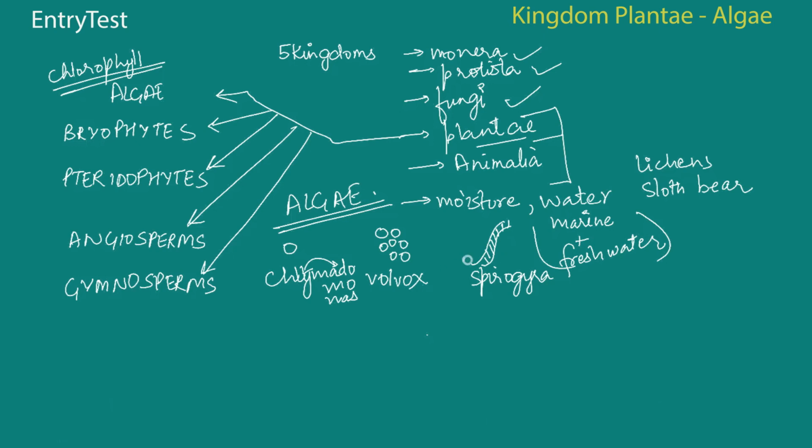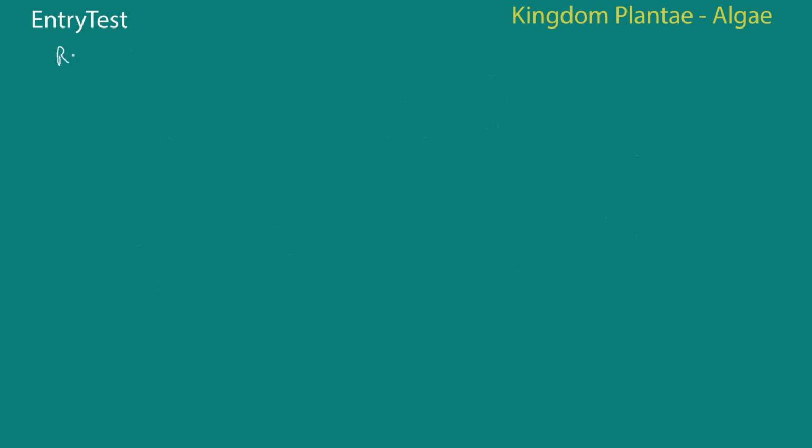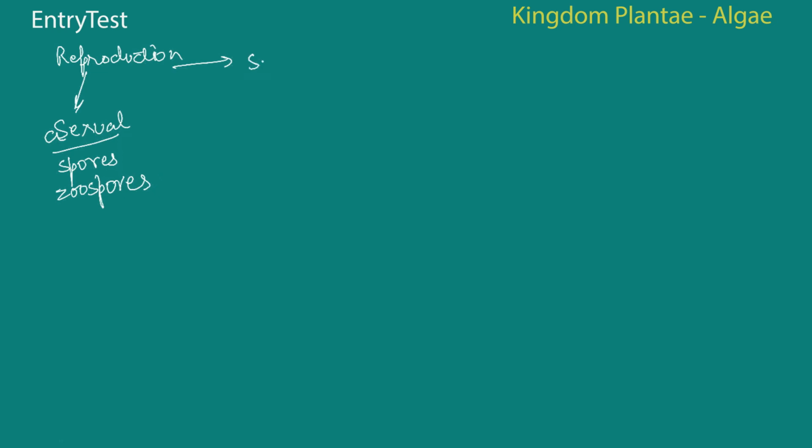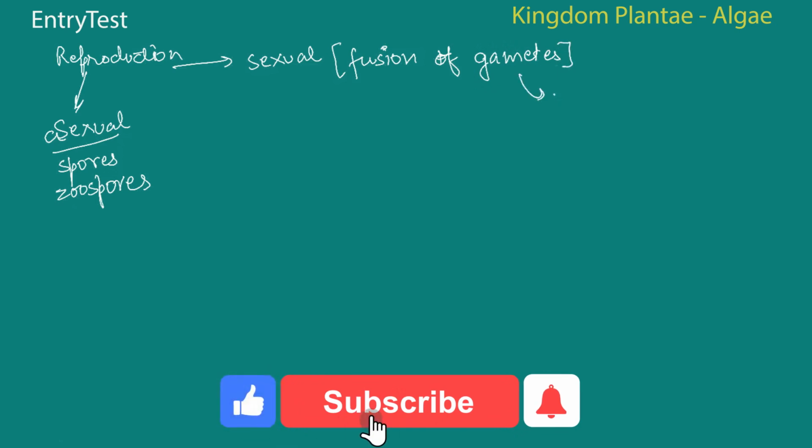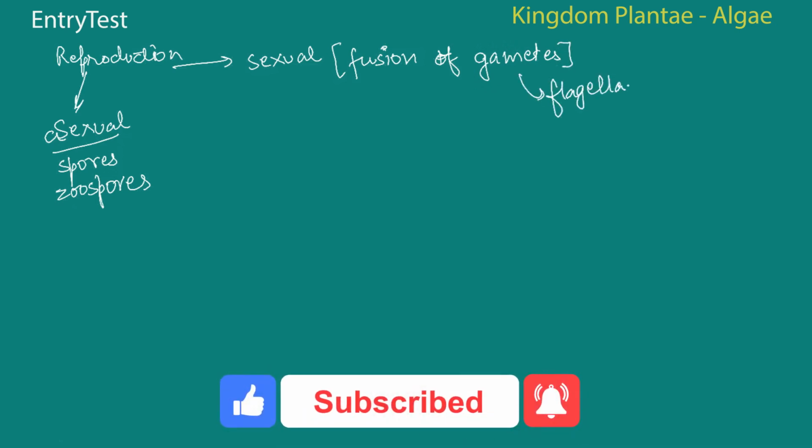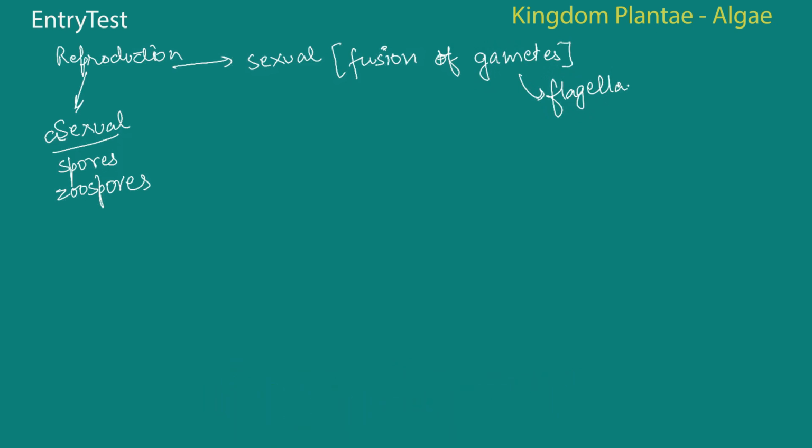So the next important thing about algae is the way they reproduce. So reproduction in algae is of 2 types, just like in any other organism. It can be asexual through spores. Those spores are known as zoospores specifically. Sorry, this is asexual. It happens through zoospores, or it can be sexual. That happens through the fusion of the male and the female gametes. Usually these gametes have a flagella. That means they're motile, they can move. Sometimes they may not be flagellated as well.